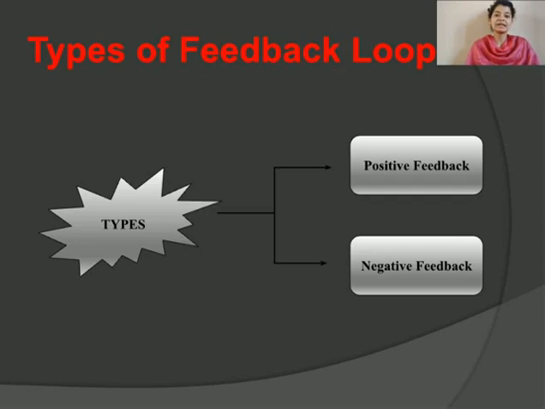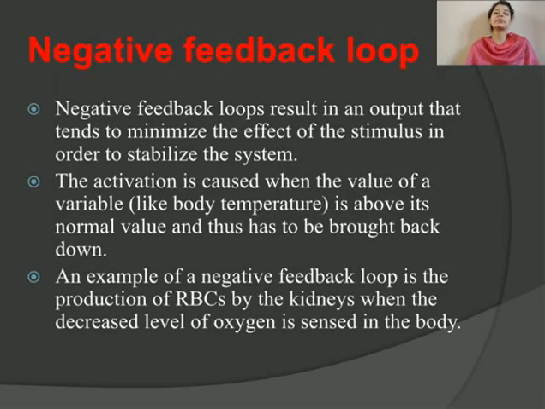As I told you in my previous slide, there are two types of feedback system, positive feedback and negative feedback. We'll start with the negative feedback loop first. Negative feedback results in an output that tends to minimize the effect of the result caused by the stimuli. The activation occurs when the value of a variable, like body temperature or pH, goes above the normal value and therefore has to be reduced. At that time negative feedback comes into play. We'll understand it with an example in the next slide.